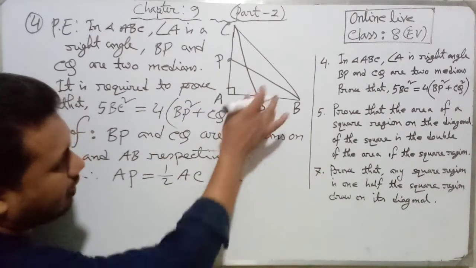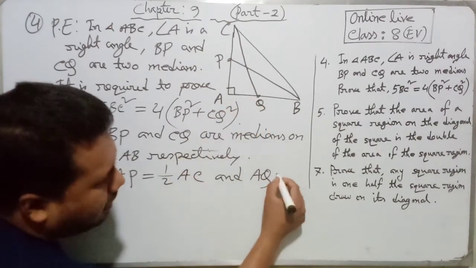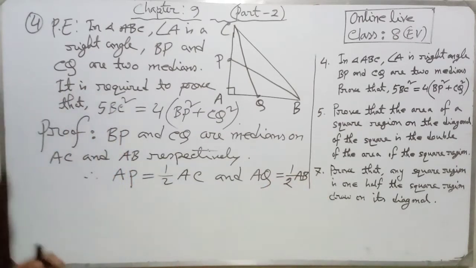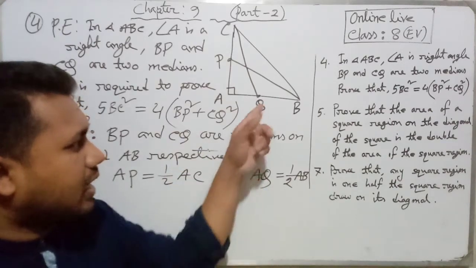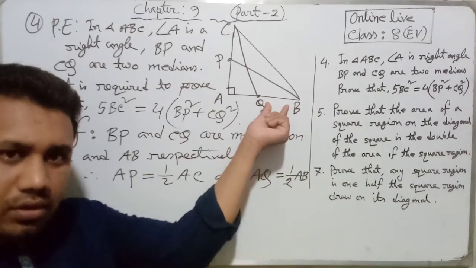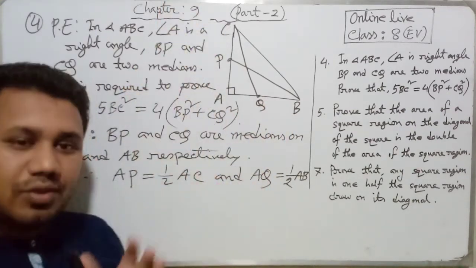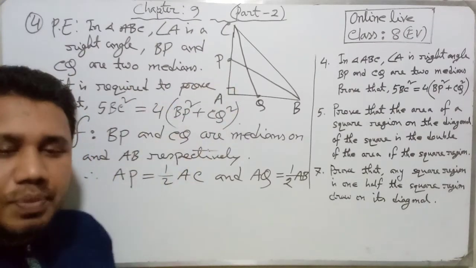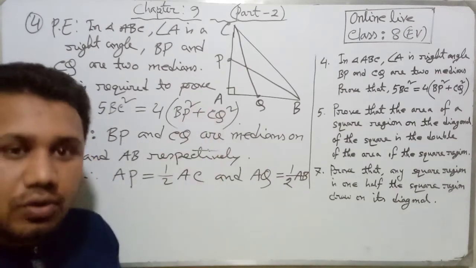And our AQ will be half of AB. Here, because P and Q are midpoints, AP will be half of AC, and AQ will be half of AB. You can say, sir, BQ will also be half of AB, and CP will also be half of AC. But you can say, sir, why do we not write CP and BQ? Why are we trying to write AP and AQ?